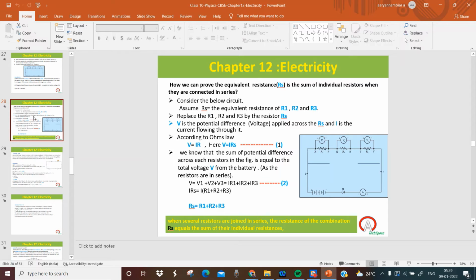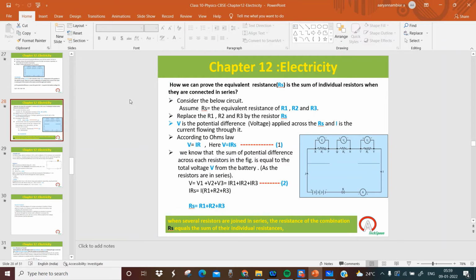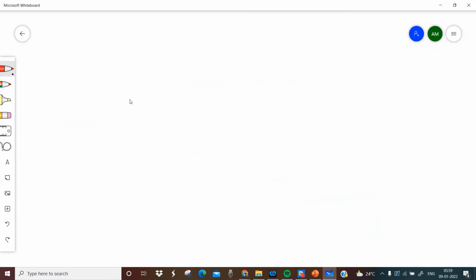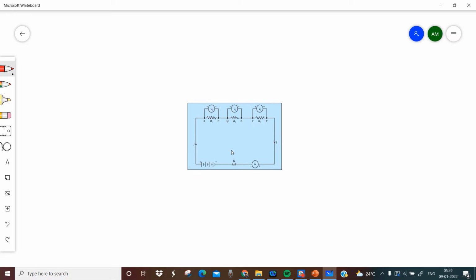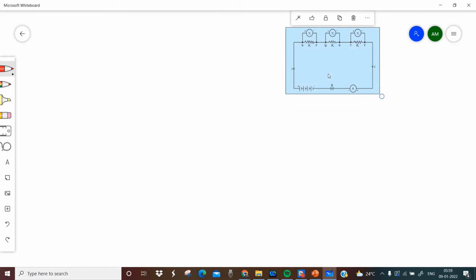Instead of connecting these three resistors, for example, let me draw. What is equivalent resistance? Can anybody tell what is equivalent resistance?